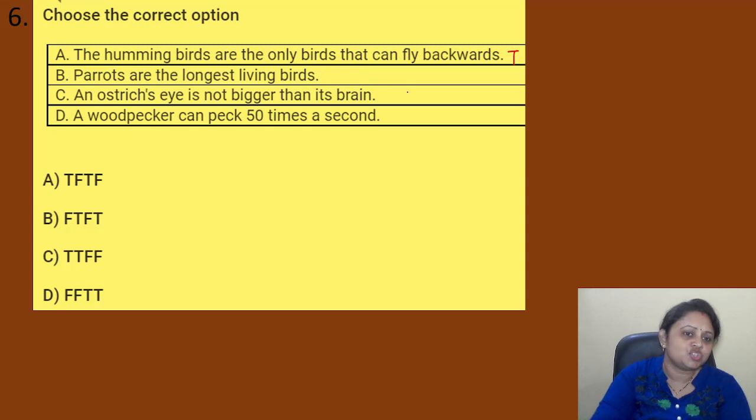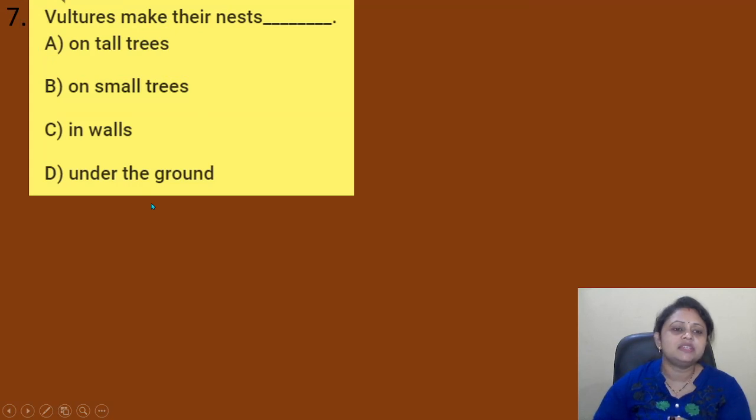So here the hummingbirds are the only birds that can fly backwards. It is correct. Parrots are the longest living birds. Yes, it is also correct. An ostrich's eye is not bigger than its brain. It is false. Its eye is bigger than its brain. A woodpecker can peck 50 times a second. No, it is also false. So the correct answer is TTFF. Where is it present? It is present in option C. Coming to the next question.